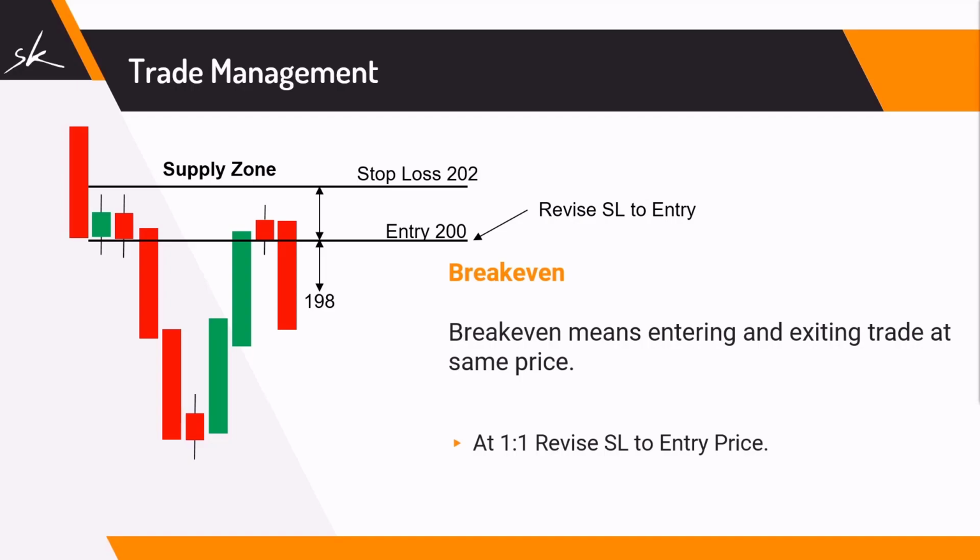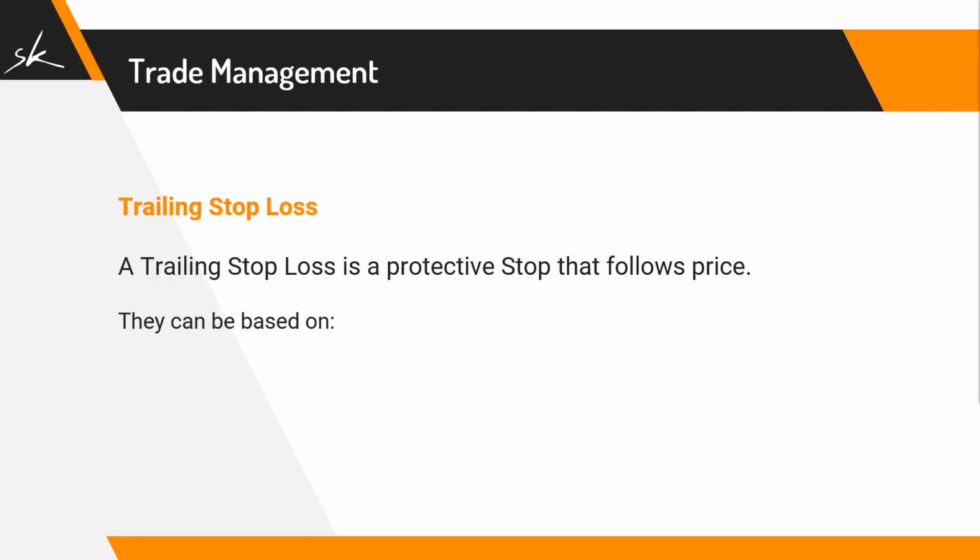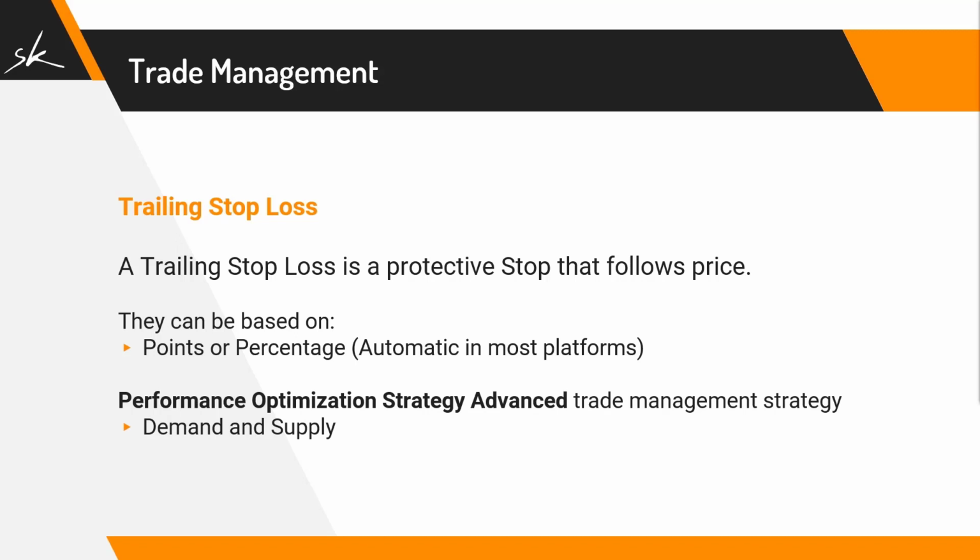break-even trade. Trailing stop loss is a protective stop that follows price. It can be based on point value or percentage, which is automatic in most platforms. Now we will learn a trade management strategy which will be based on demand and supply zones. We call it a technical trailing stop loss and it will be applied manually.